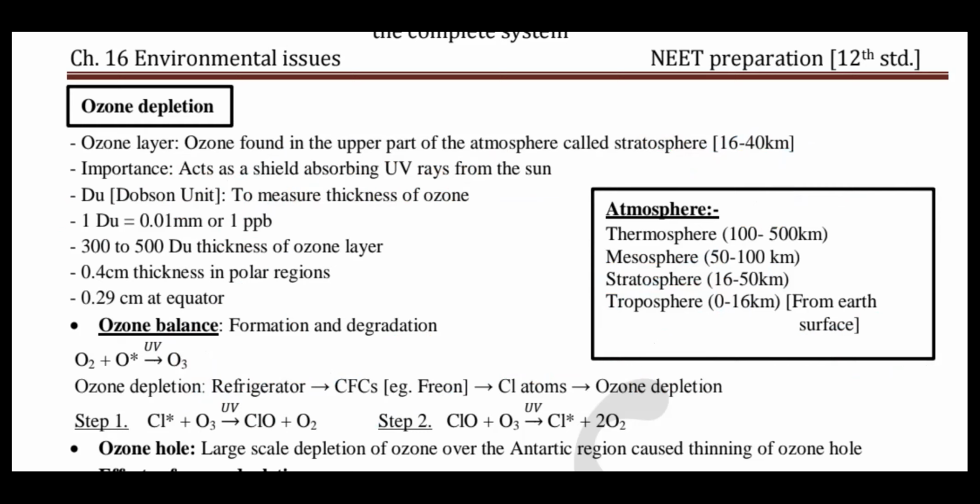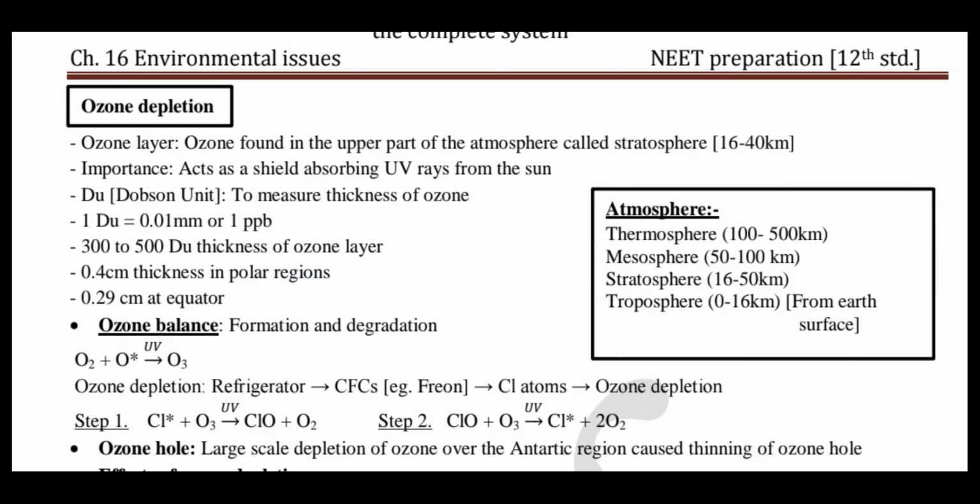The thickness given for the ozone layer, the original thickness, is 300 to 500 Dobson units. Next, in the polar region, just imagine the polar region where the ozone hole is actually created, the ozone layer gets damaged and the thickness remains only 0.4 centimeter, and at the equator 0.29 centimeter.